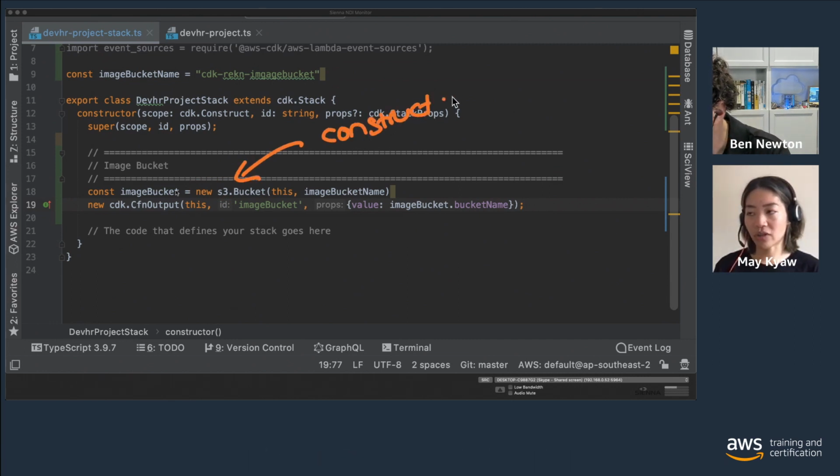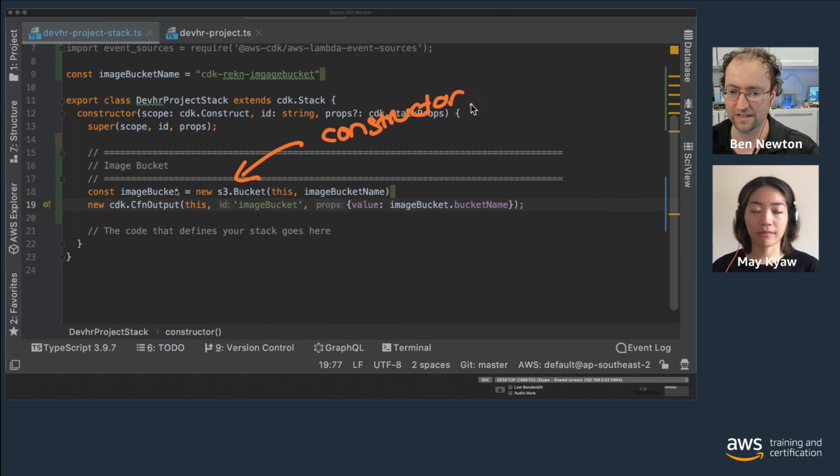That is from the constructor, the S3 module that we are using here. Like we mentioned, there are three constructor arguments, but here we're only using the scope and then the logical ID. The scope is this, basically the current stack.